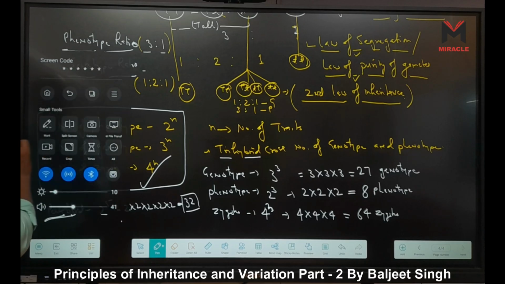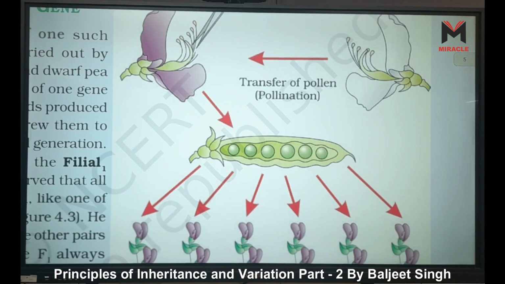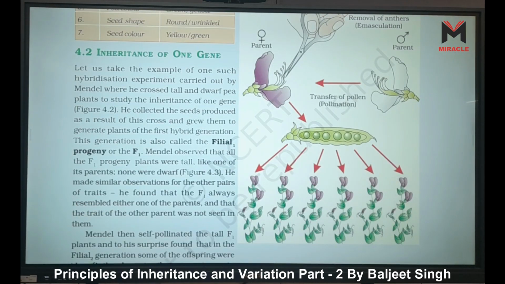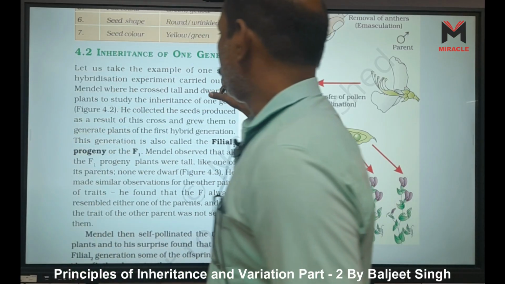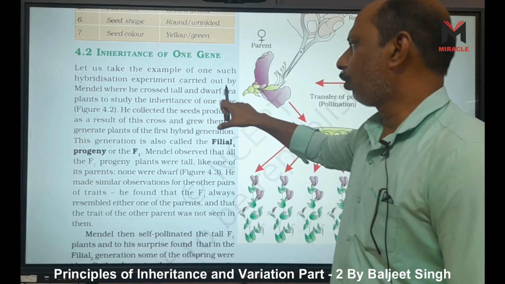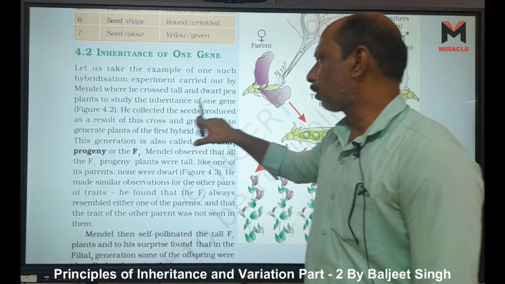Now come to the NCERT. Inheritance of one gene. Let us take the example of one such hybridization experiment carried out by Mendel, where he crossed tall and dwarf pea plants to study the inheritance of one gene.